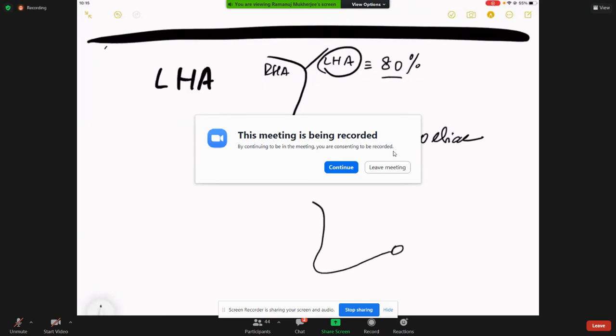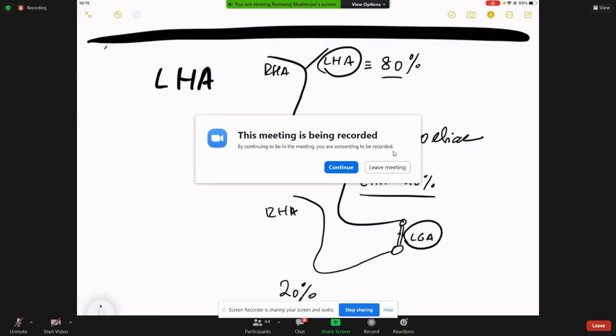And then in 20% of the cases, from the celiac you get the left gastric artery, which gives rise to the left hepatic artery. So please remember, the replaced left hepatic artery arises from the celiac via the left gastric artery, and this left gastric artery, please remember, is found in which ligament then?